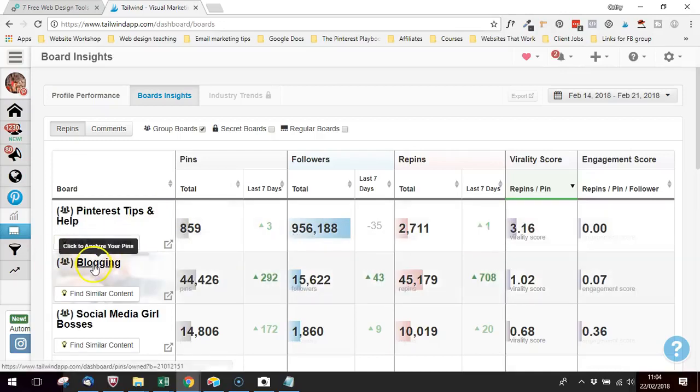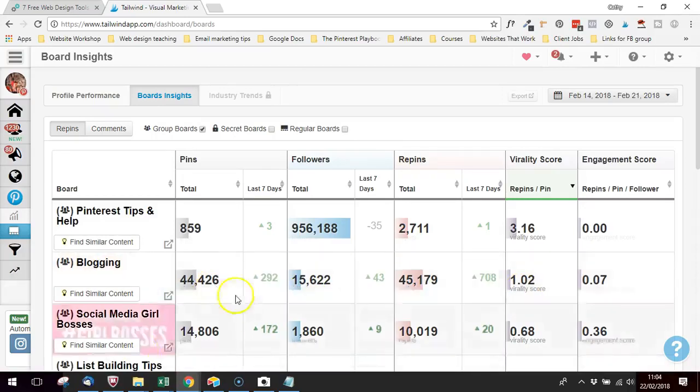This board, the next one down, blogging, sends me traffic every month as well, and we can see here that the virality score is 1. So basically, pretty much every pin gets repinned. It doesn't mean literally every pin gets repinned, but the average is for the number of pins on the board, that many repins are coming out of the board. So for a board with this many pins on it, you can see it's a big board. It's got a lot of members. That 1-to-1 ratio is pretty good. There's a lot of stuff getting repinned from that board.